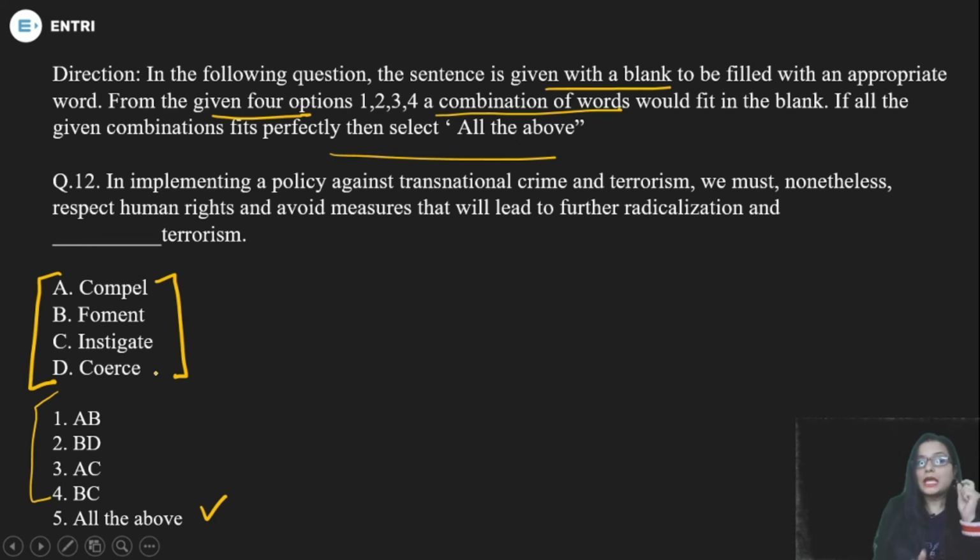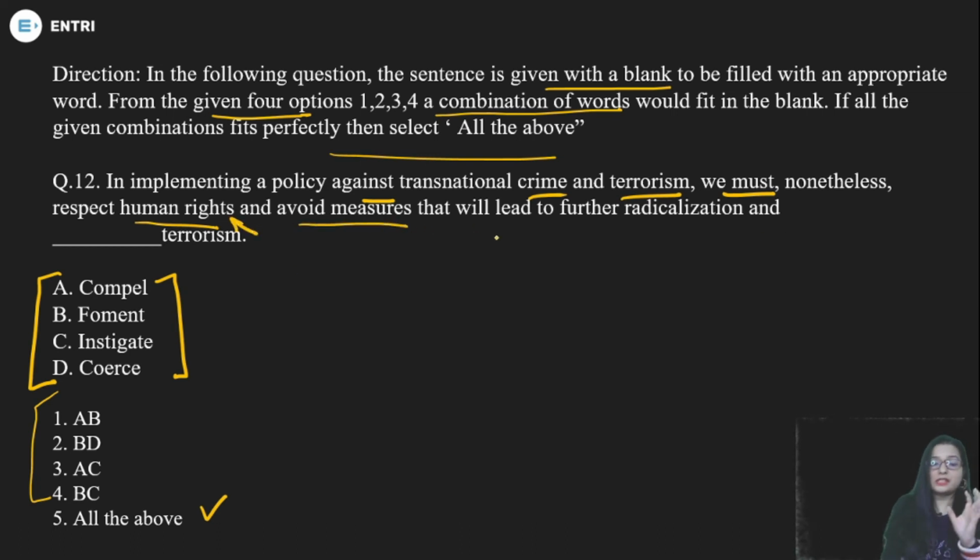So we need to figure out: in implementing a policy against transnational crime and terrorism, we must nonetheless respect human rights. If the government is implementing a policy against crime and terrorism, then obviously we have to face some consequences; they will also try to stop that. So we must respect human rights and avoid measures that will lead to further radicalization and terrorism.